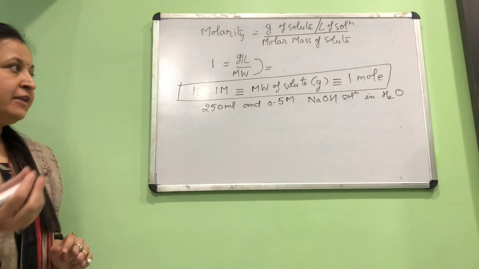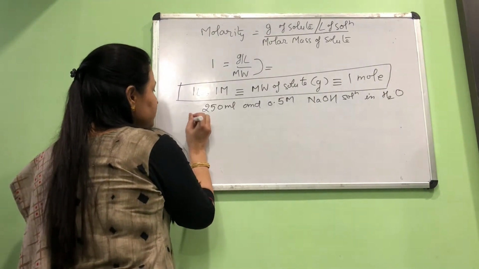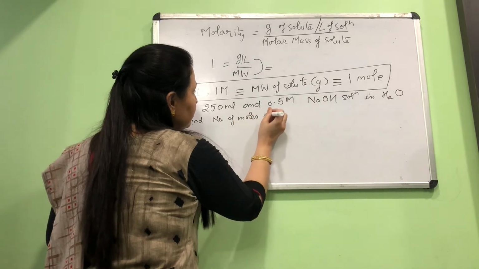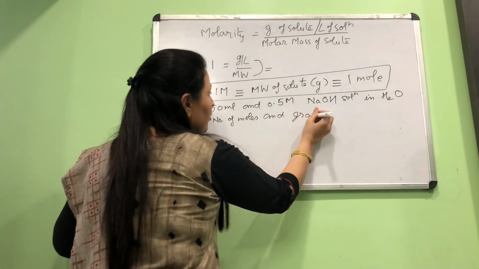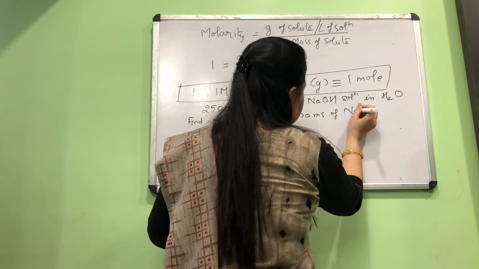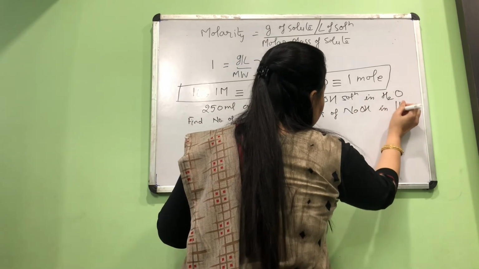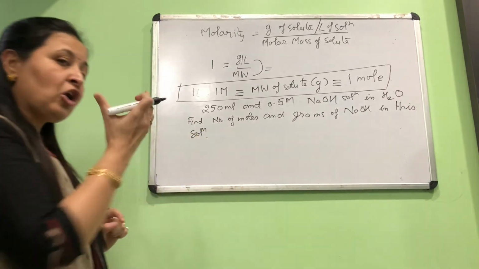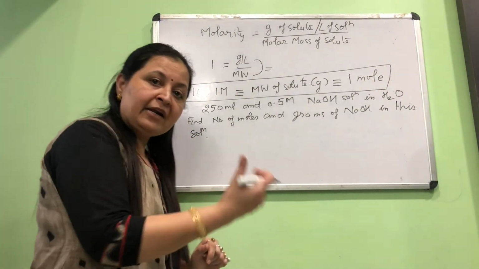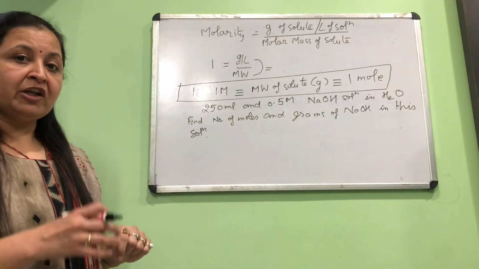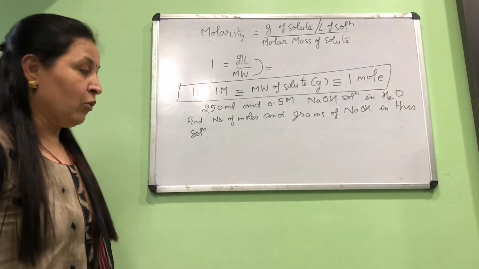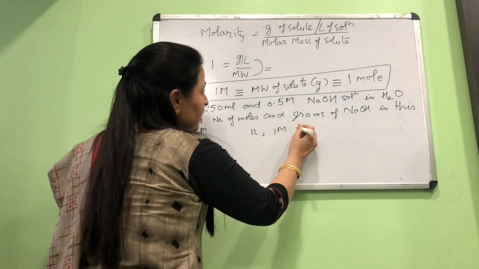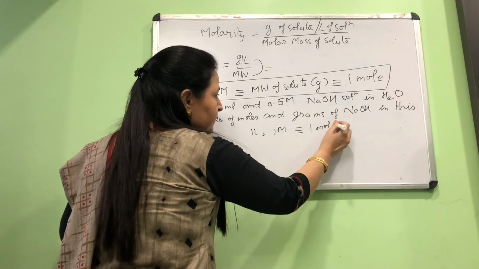You are asked to find the number of moles and grams of NaOH in this solution. Again, this is part of a big question, but you should know how we do it in a short way. First we'll use the formula and do it, and then we'll do it in a shorter way without using the formula. Okay. Now our formula says 1 liter 1 molar contains 1 mole.